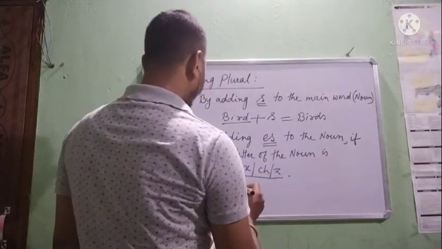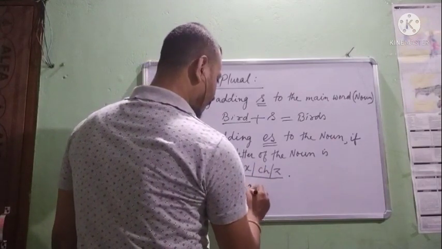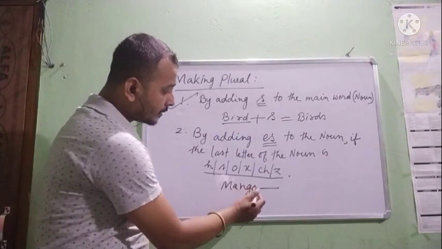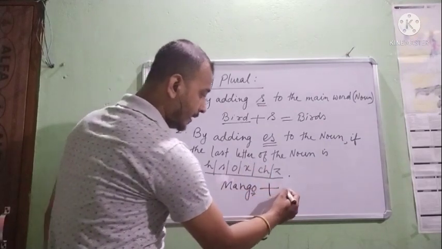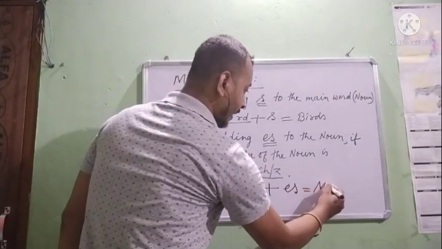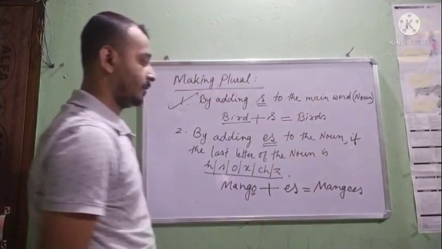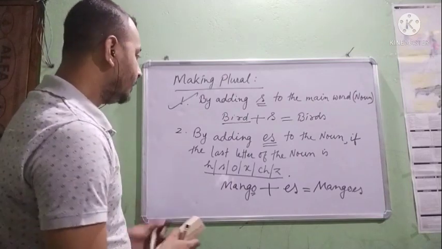For example, mango. How can you make plural? O is the last letter and O is in this list. So we should add ES. Mangoes.